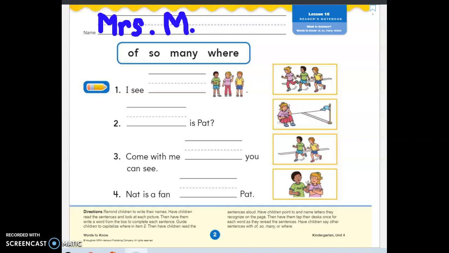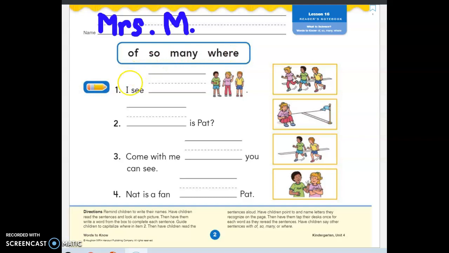Alright, kindergarten, we are going to fill in these blanks for these sentences with the words in the box. So let's read them together. This one, we've used it for our sight words. It says of, everyone say of. Let's read this one. Remember, sometimes Y says I or E, and it says many. Good. And this is where, and that's usually with a question, isn't it?